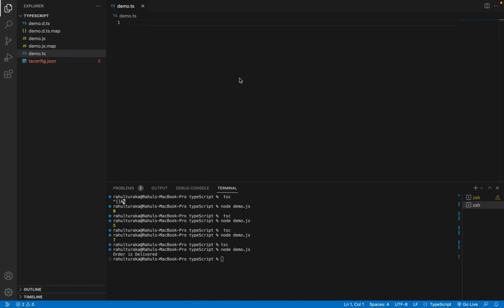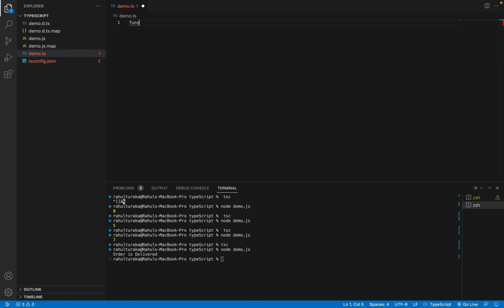Let's talk about generics. So generics are a way to write reusable, flexible, and type-safe code in TypeScript. They allow us to create functions, classes, and interfaces that can work with any type, but they can still maintain type safety. So let me show you an example.